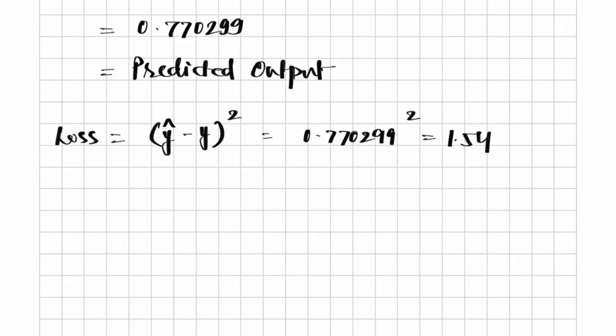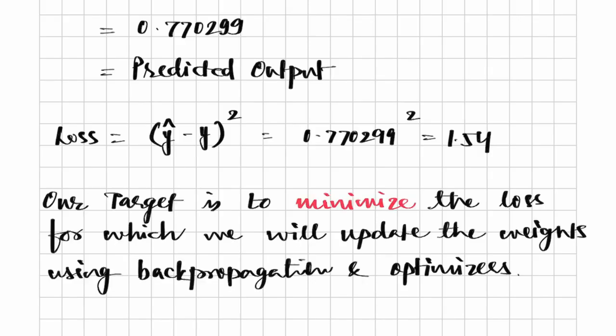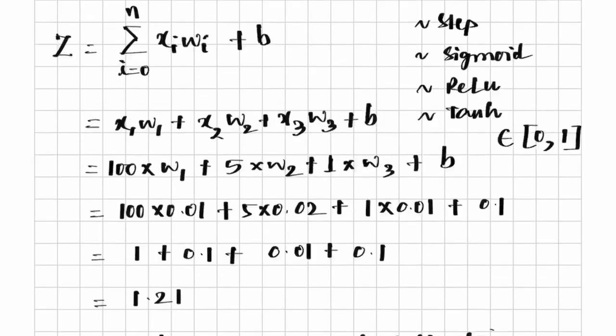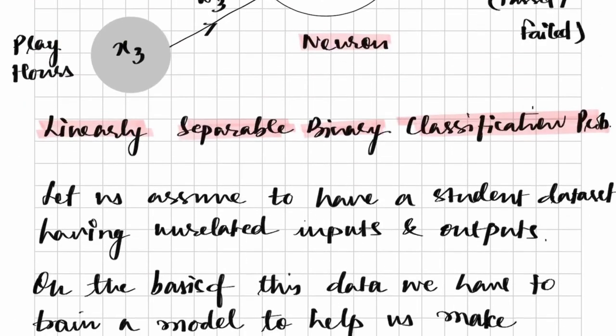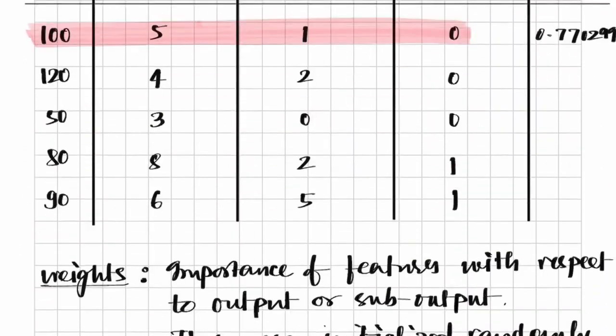Now our target is to minimize the loss, and in order to do that we need to update the weights using optimizers and backpropagation. So this is all about the single layer perceptron model and what exactly we are trying to achieve. Now let me quickly draw for you a multi-layer perceptron model.